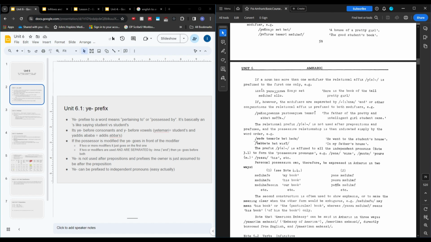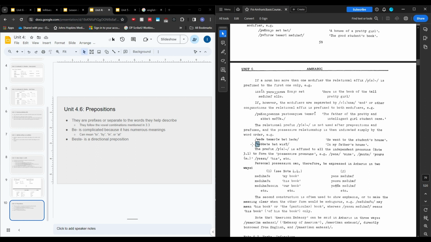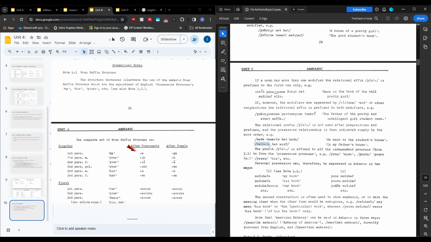So in this situation, we're meant to assume because of this be, which has a pretty complicated meaning. This is something that's talked about in Unit 4.6 prepositions. This be is actually being used in conjunction with the suffix wust, and because they're being used together, that means inside of something. In this case, we're going to be talking about inside of the house. Because ma is in, and then abat is father. Abate is like my father, and then bait.